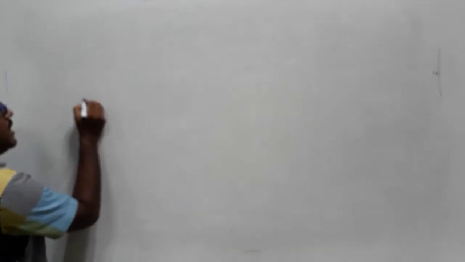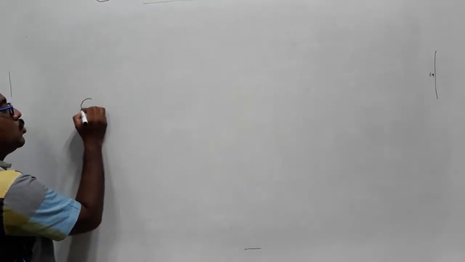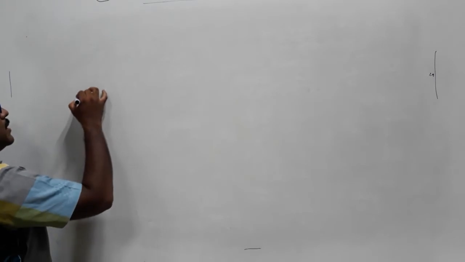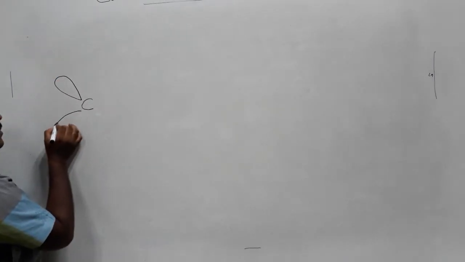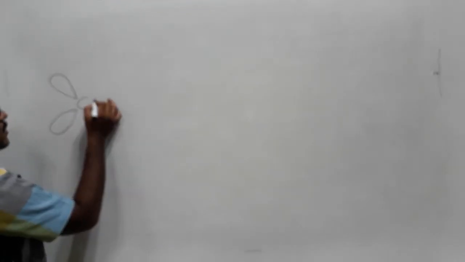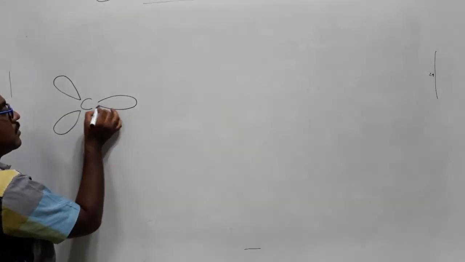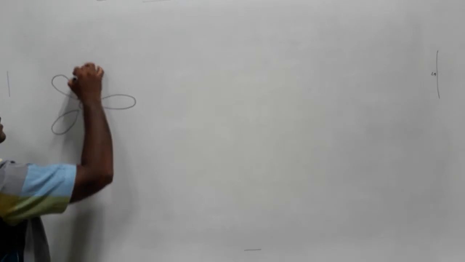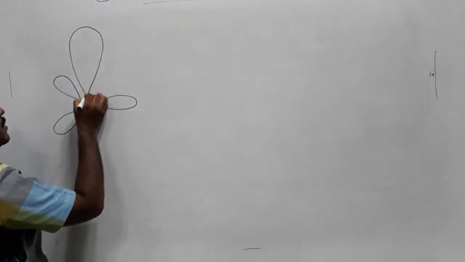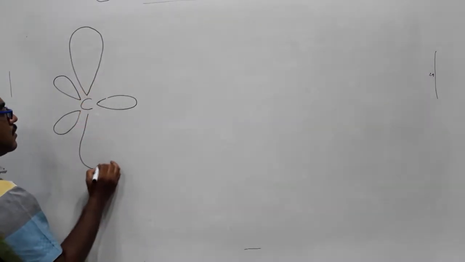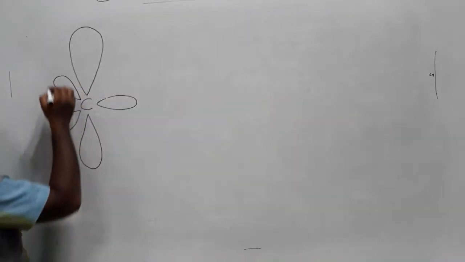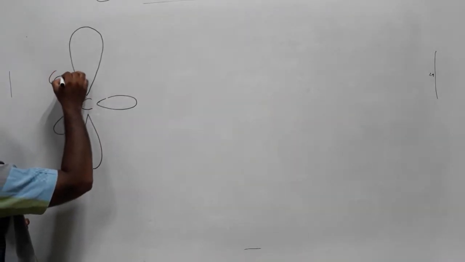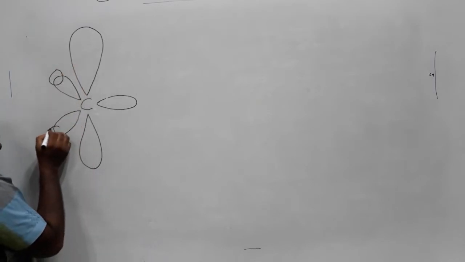Ethylene molecule has sp2 hybridized carbon centers. These two sp2 hybridized orbitals are used for bonding with the s atomic orbital of hydrogen.